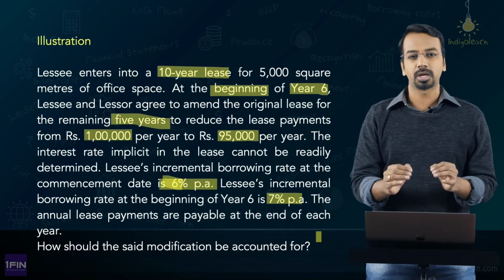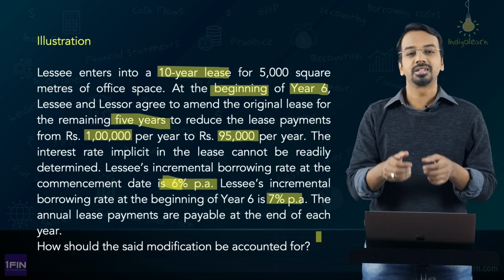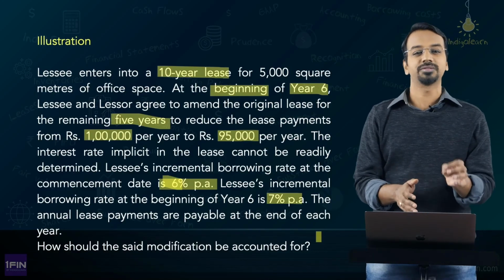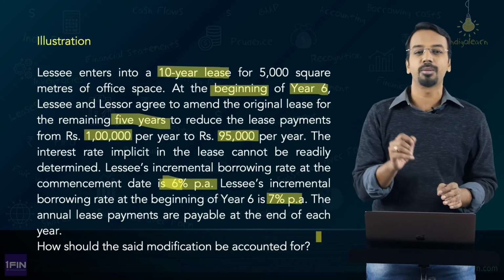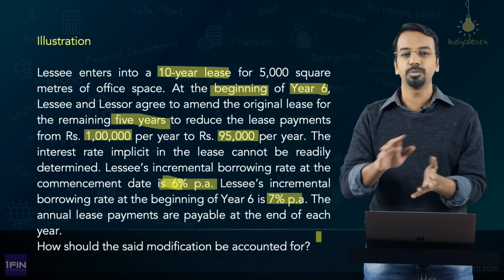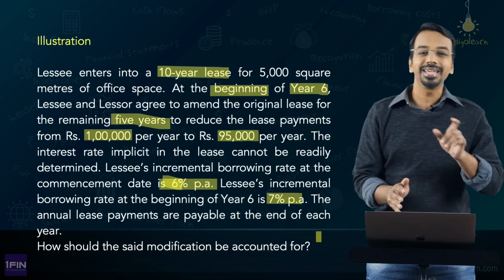The first thing that we need to ask here is, is there a modification? Yes, there is a modification because the terms and conditions have changed. From 1 lakh we have brought down the lease rental to 95,000. So definitely there is a modification in the lease. Now, is there any increase in scope? There is no increase in scope, so separate accounting goes out of question. Is there any decrease in scope?